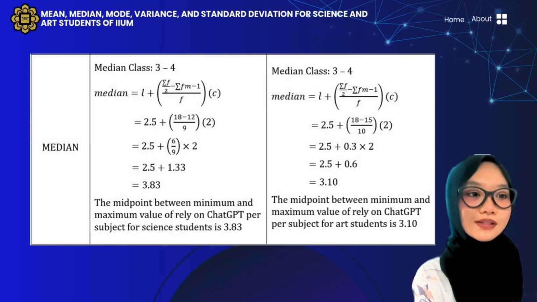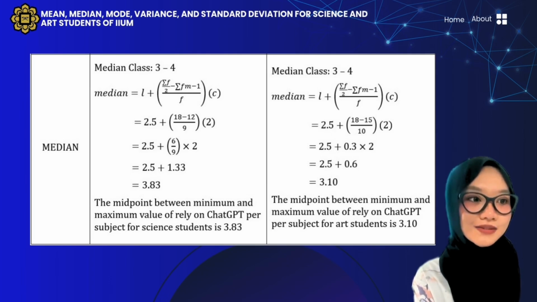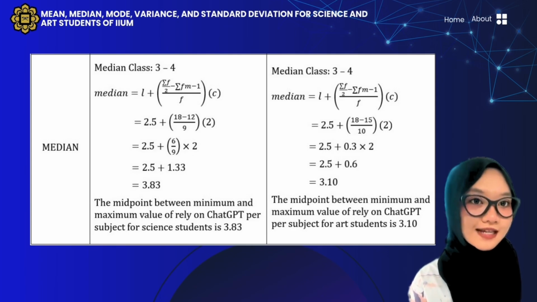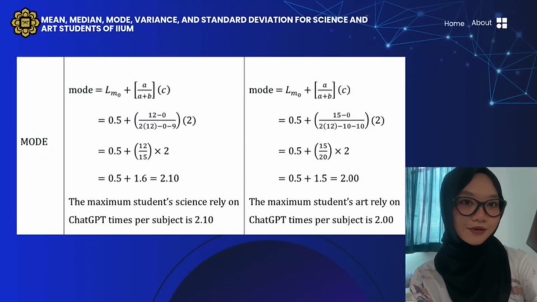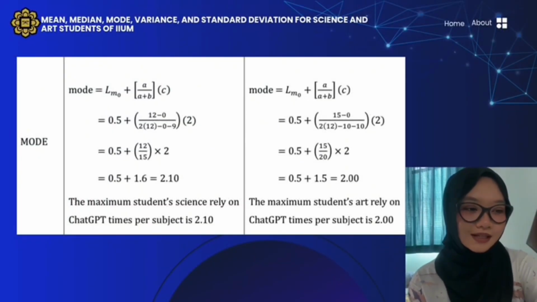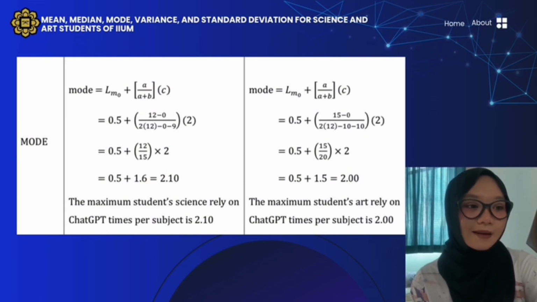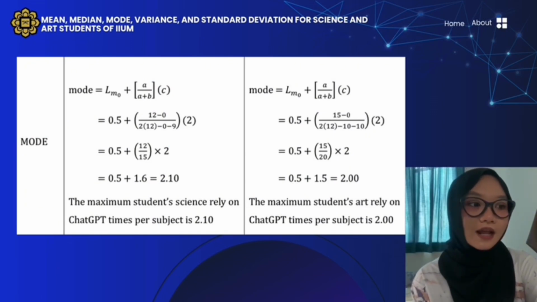Second, we will go into the median. The midpoint between the minimum and maximum value of reliance on ChatGPT per subject for art students is 3.10, while for science students it is 3.83. Last but not least, we have the mode. The mode for art students' reliance on ChatGPT times per subject is 2.00, while for science students it is